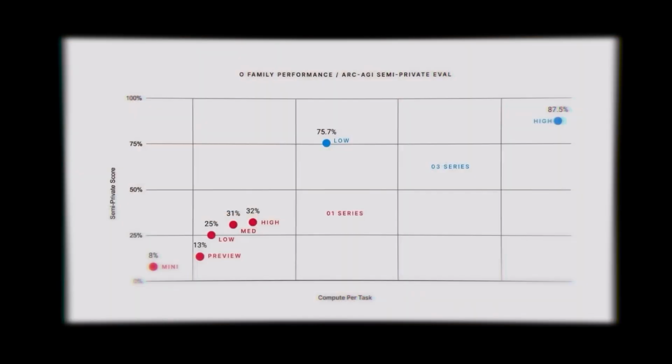Now, ARC AGI version 1 took 5 years to go from 0% to 5% with leading frontier models. However, today, I'm very excited to say that O3 has scored a new state-of-the-art score that we have verified. On low compute, O3 has scored 75.7 on ARC AGI's semi-private holdout set.